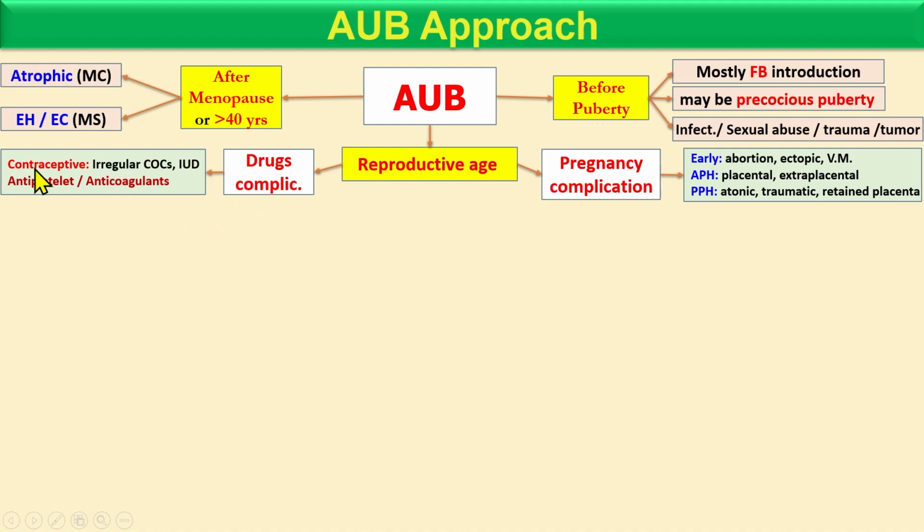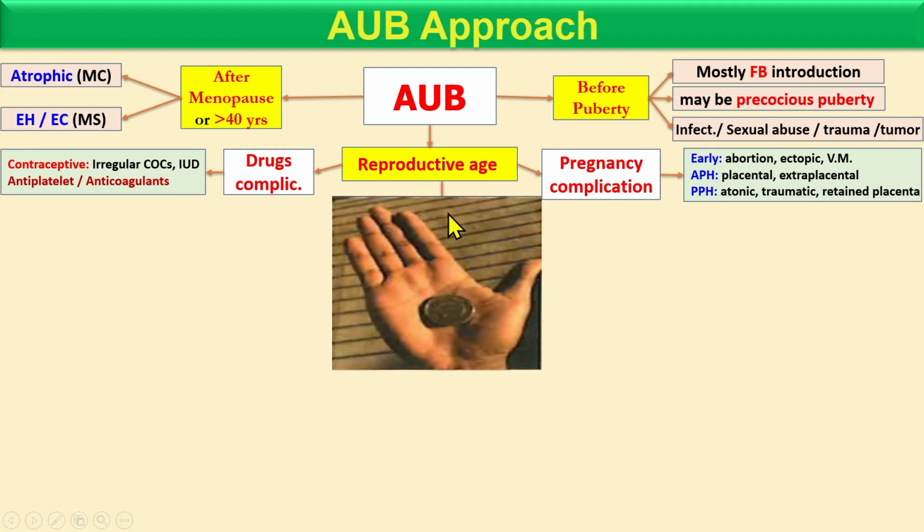Another cause is drug complications. The most common cause is contraceptives, irregular use, and combined oral contraceptives or intrauterine devices, and antiplatelets and anticoagulants, so they can cause bleeding. So first of all, you should rule out these causes. Then you go for the ultrasound and check the PALM-COEIN.